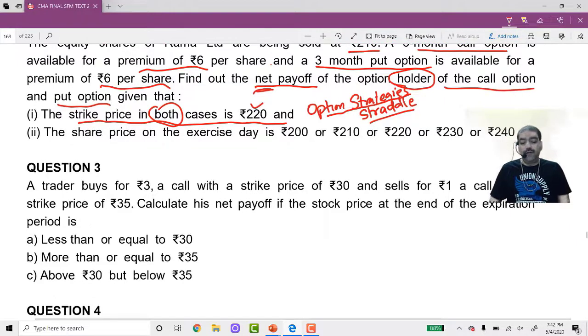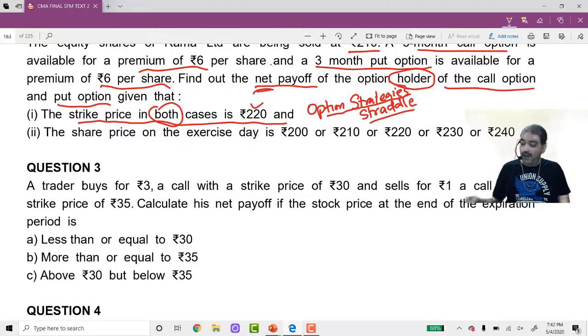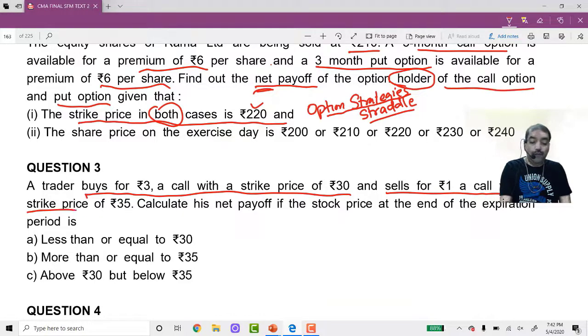A trader buys for 3 rupees. Trader buys for 3 rupees means 3 rupees is the premium. A call with a strike price of 30 rupees. Sells for 1 rupee a call with a strike price of 35 rupees. Is the strike price the same? No. In question 2 the strike price was the same. Therefore, it is called a straddle strategy.